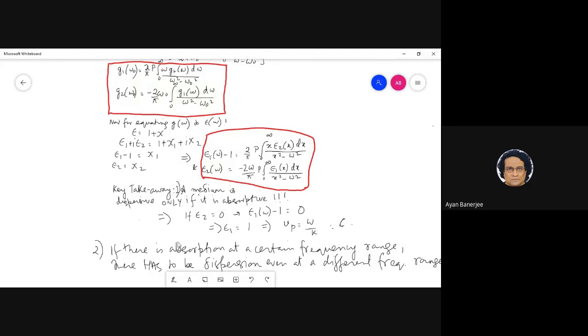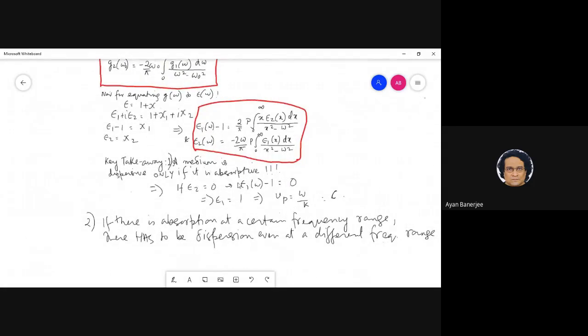That is extremely critical. It says that if epsilon 2, the imaginary part, is 0, the refractive index is constant. Epsilon 1, of course, its root is the refractive index. It is constant, with no frequency dependence.